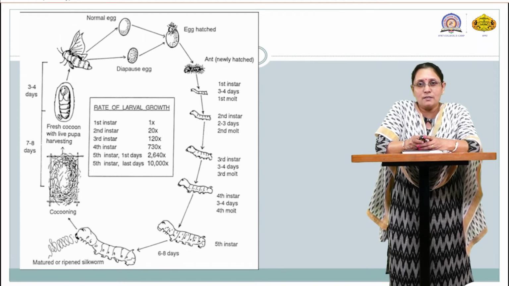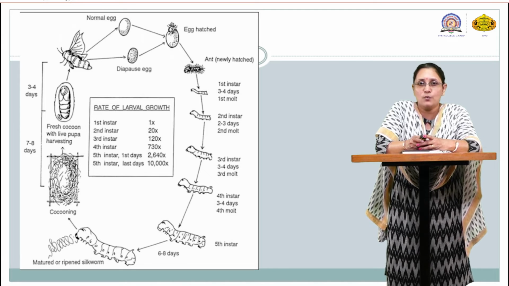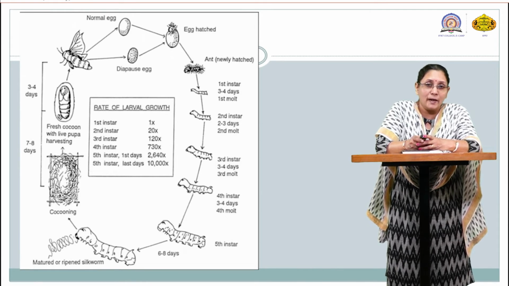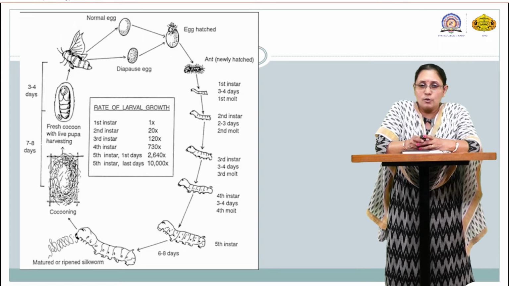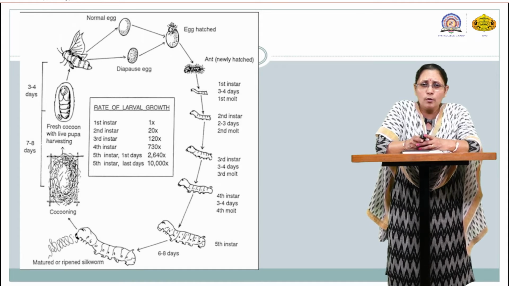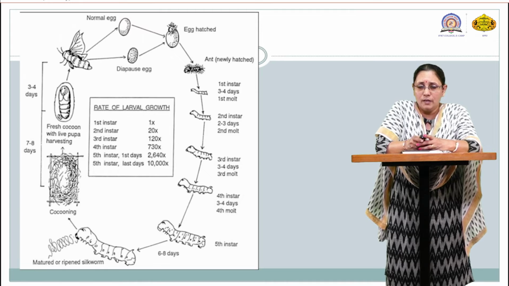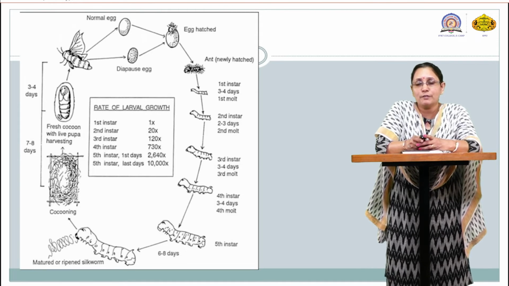Once these eggs hatch, the insect emerging from the egg is called an ant. An ant is nothing but a newly hatched larva, or a newly hatched worm. It looks like an ant, that's why it is called an ant. After 3 to 4 days, that ant converts into the first molt, called the first instar larva. Now here you can see the stages of the molting.